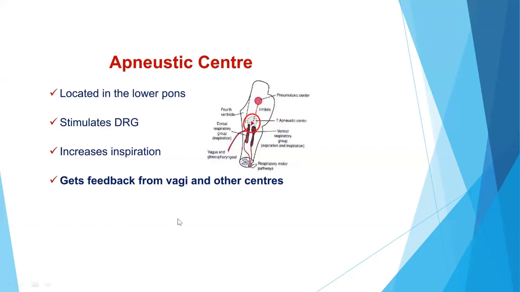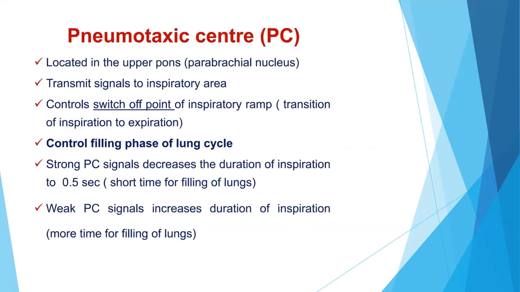And it gets feedback from the vagus nerve and other centers. So the pneumotaxic center, located in the upper pons or the parabrachial nucleus, transmits signals to the inspiratory area and controls the switch-off point of the inspiratory ramp, that is, the transition of inspiration to expiration. It controls the filling phase of the lung cycle. A strong pneumotaxic signal decreases the duration of inspiration to 0.5 second. A weak pneumotaxic signal increases the duration of inspiration, that is, more time for the filling of lungs.